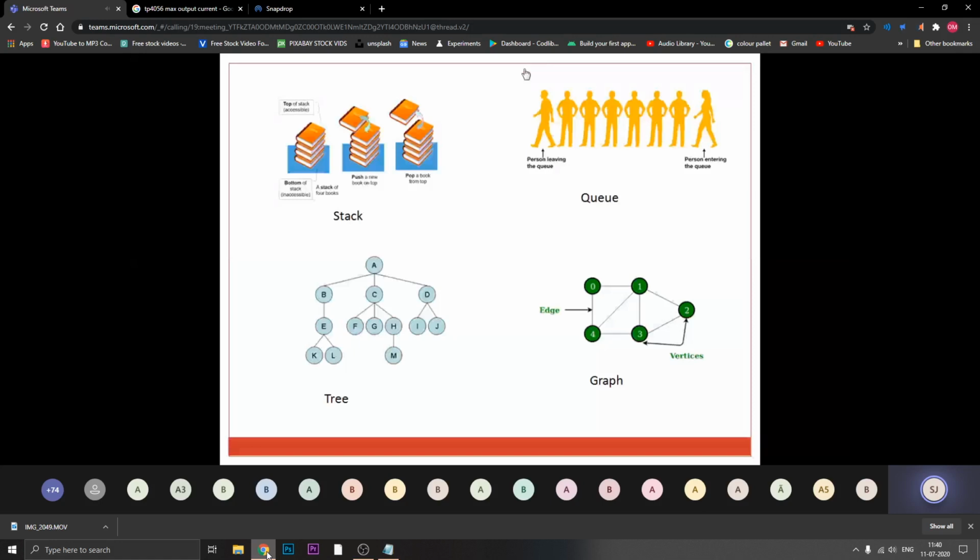Next we discussed the queue, right? The working principle of a queue is first in first out. The one who entered first, as you can see in the diagram, the person leaving the queue was the first one who entered it for buying tickets. And the person who enters last will get the last ticket. We discussed this as an example of a queue.